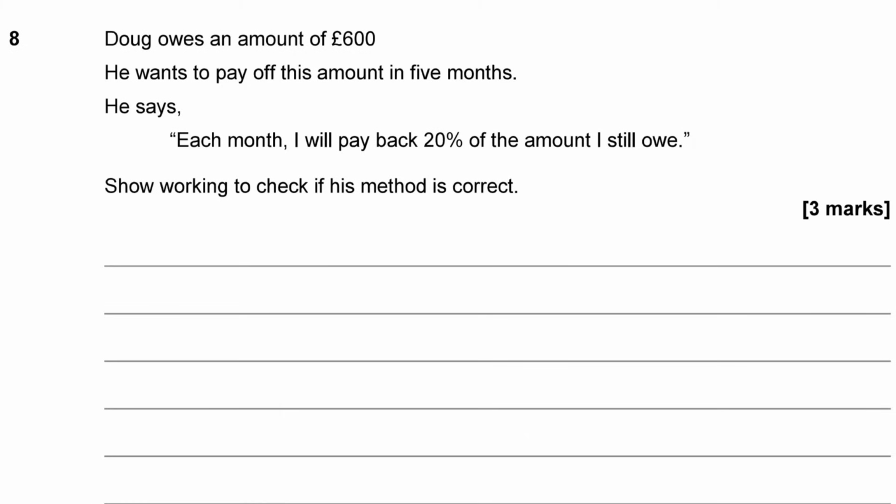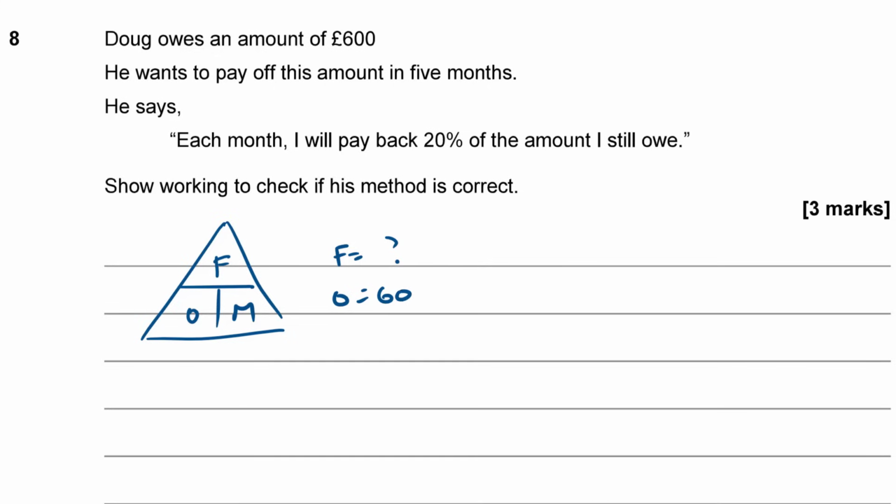I don't think this is going to work, Doug. If you're just paying back 20% of what you still owe, this is a kind of never-ending sum, isn't it? Basically, it's like compound interest, isn't it? So you've got, for percentages, final, original, multiplier. The final is what we're trying to find here. The original is 600, and the multiplier, so if he's paying back 20%, then he's retaining 80% of the value, isn't he? So you're basically timesing through by 0.8 each time.